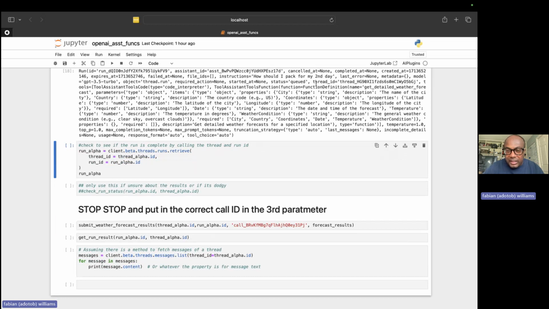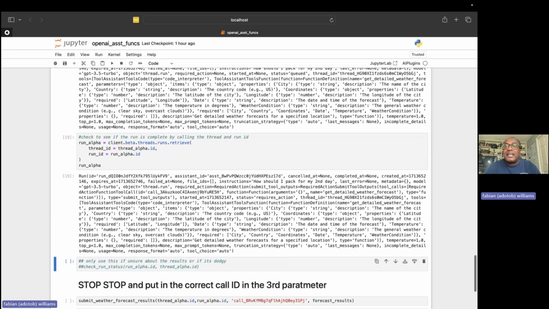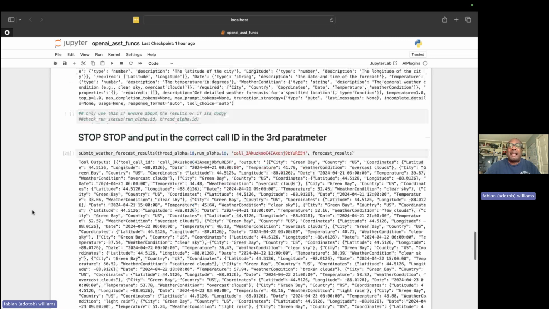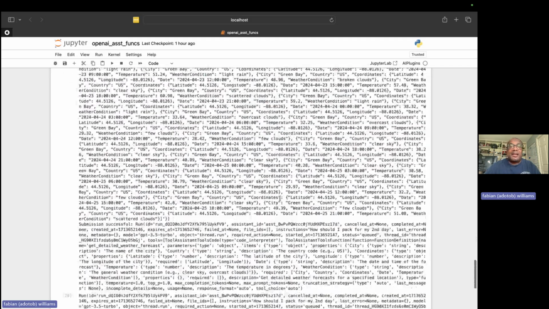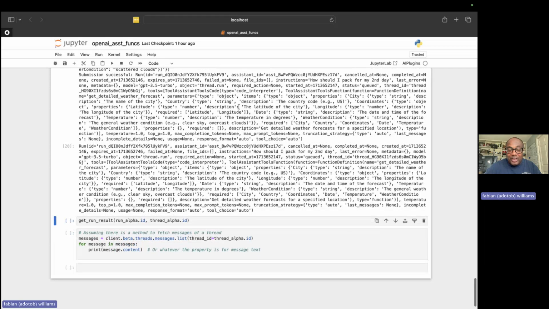Now we're going to check. Notice it doesn't tell us about the tooling here. If I run this to find the status, it comes back and tells me I've got a required action for a tool. The tool is basically the function in the assistant that expects to get that payload. Now I need to grab this call ID, because these calls are all different, and replace it with this one, Control V. I run this, and it brings back everything I need for Green Bay, with all of the temperature information. It tells me it's successful already, so I know it's going to work.